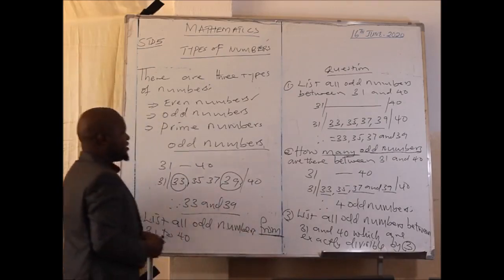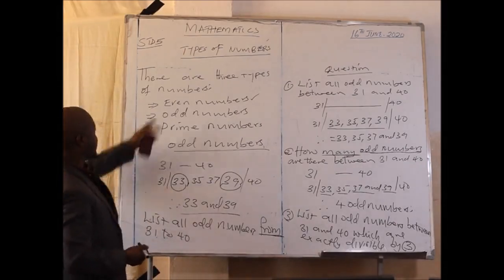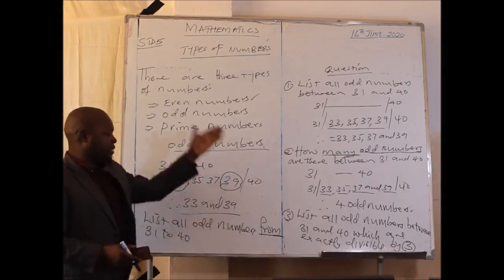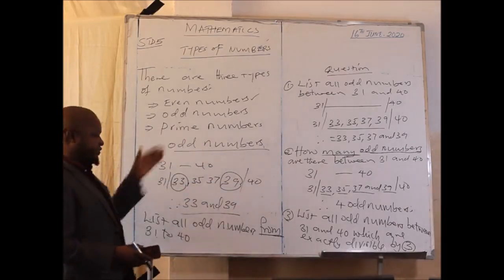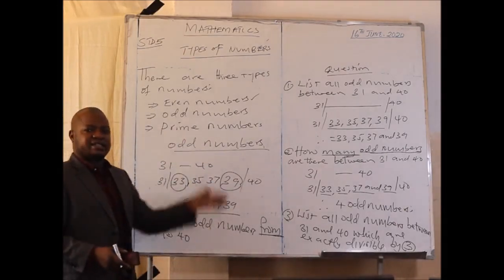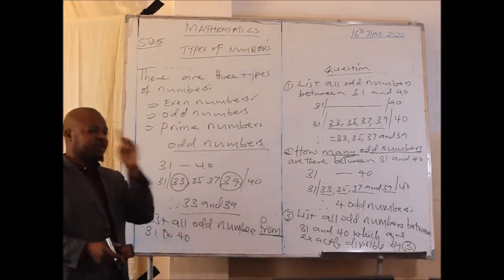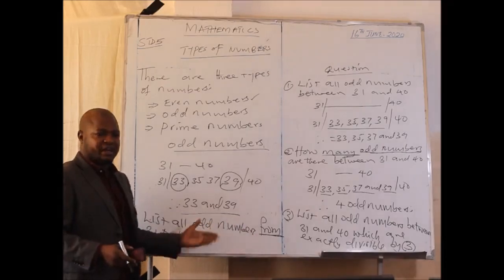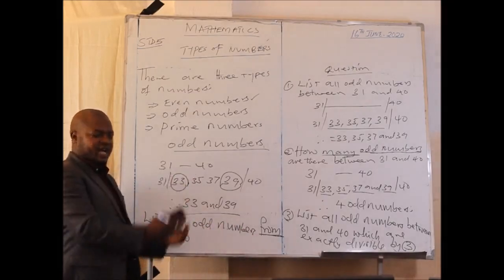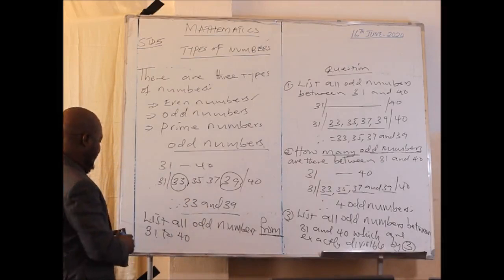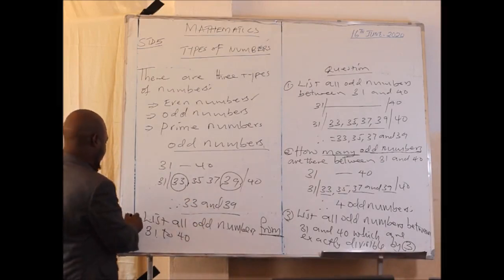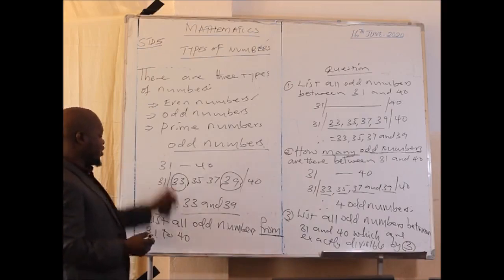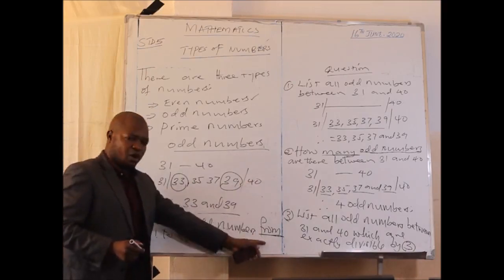And remember, the last time when we were discussing even numbers, I told you that when we talk about from, the first number and the last number are included if they are either odd numbers or even numbers, depending on the nature of the question. From our question here, we are asking about the odd numbers.